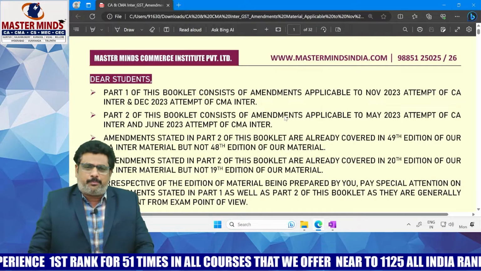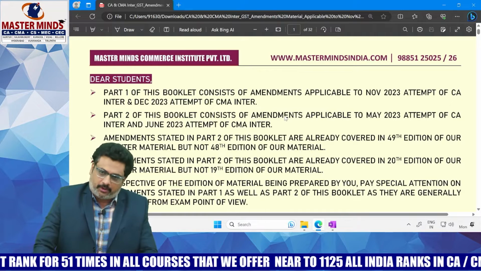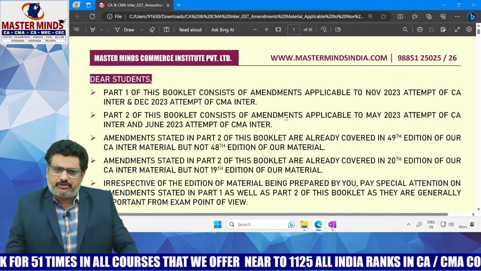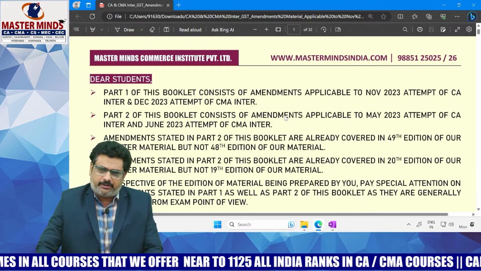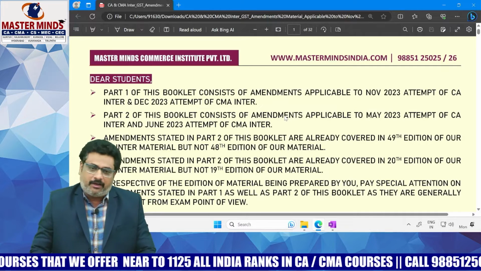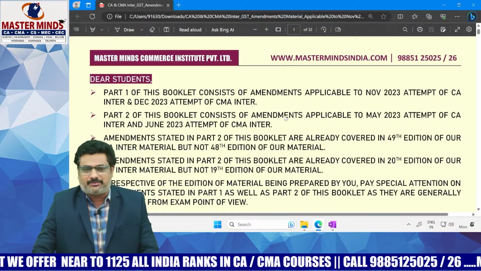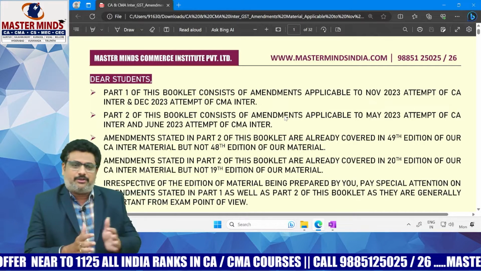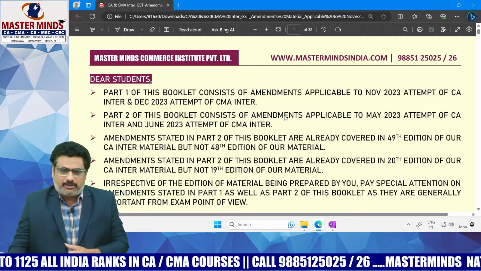And even though part 2 is not required for the students who are following the 49th edition of our masterminds material, still it is advisable to read the amendments at once, because they are given all at once now. It will be easy for you to read those amendments if they are all gathered together. They are also the latest amendments.